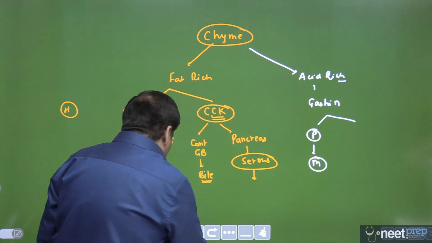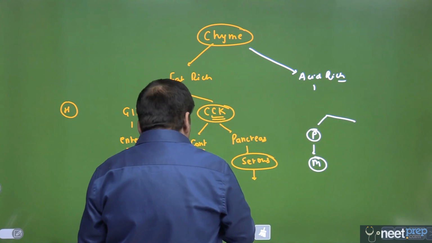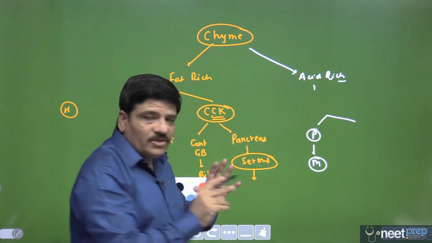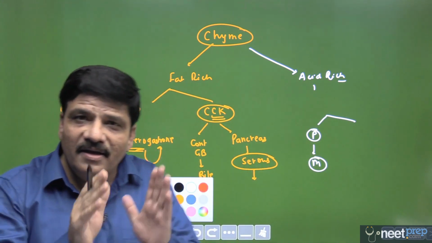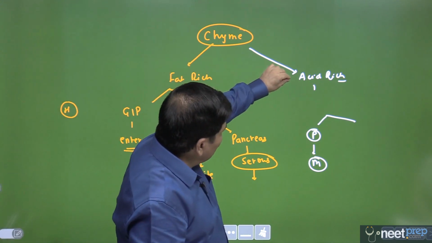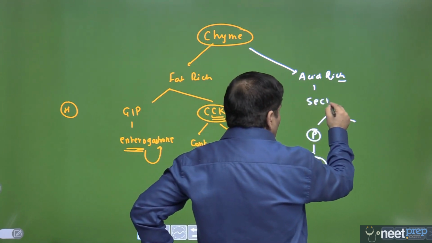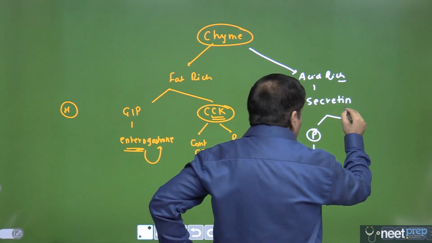So this particular, sorry, let me correct it. And so that means if the chyme is acid rich, let us get it correct now slowly. If the chyme that is reaching the first part of the duodenum is acid rich, the upper small intestinal mucosa will secrete a hormone which is called secretin.